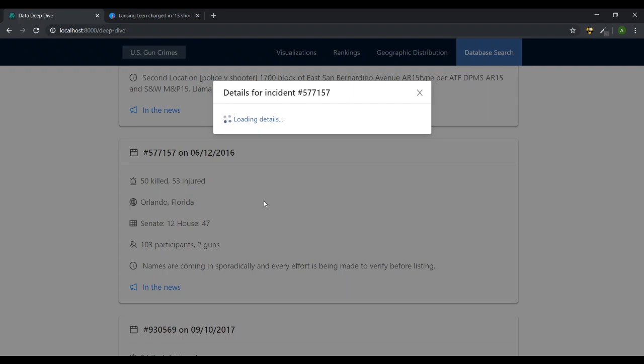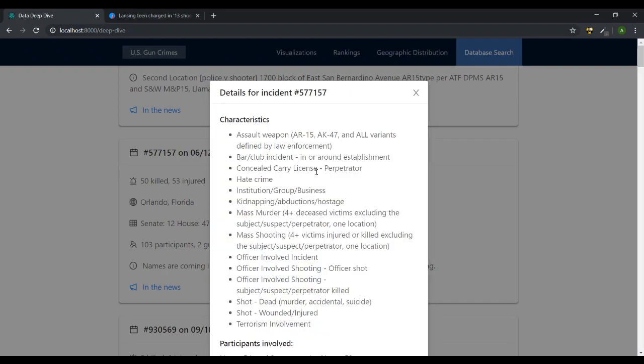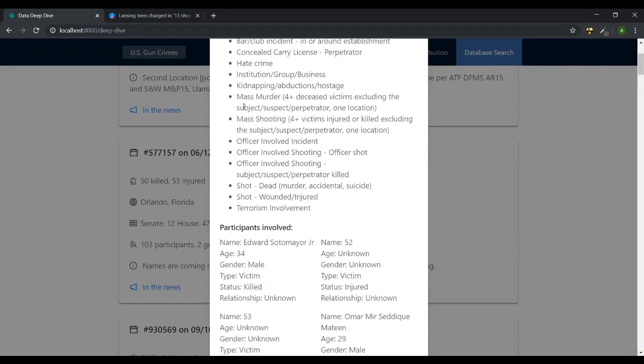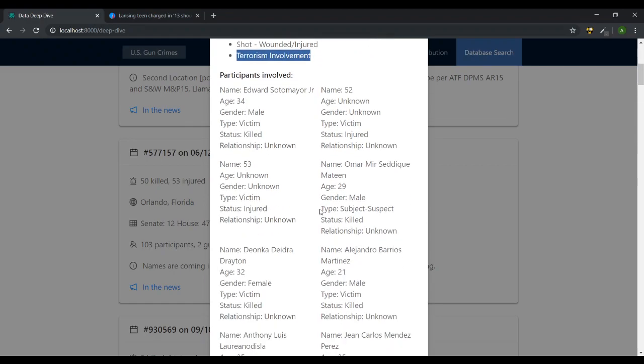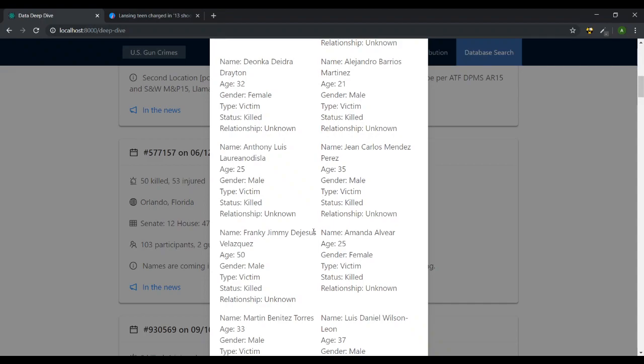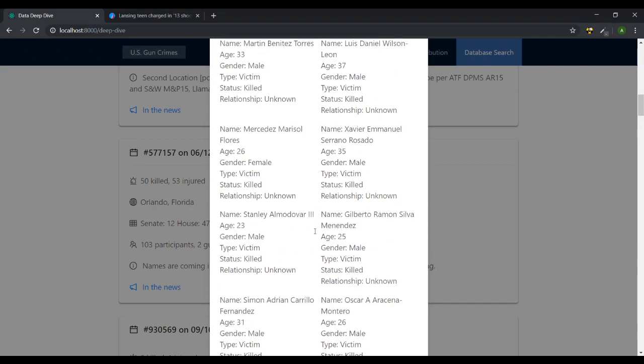This is what I found most fascinating about the project, actually. The dataset has a lot of really interesting information. So we see here it was in fact a hate crime, and it was also classified as having a terrorist involvement, because if I recall correctly, ISIS later claimed responsibility for that shooting. These are all the participants that law enforcement was able to identify, quite a lot.